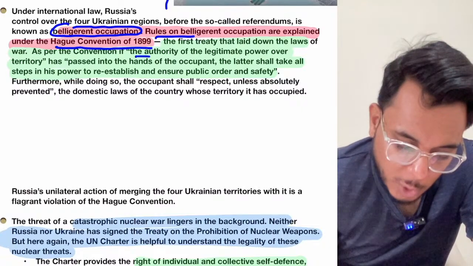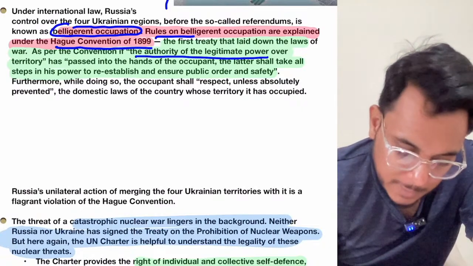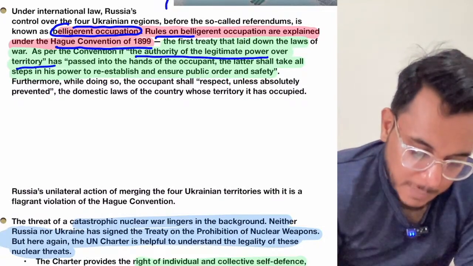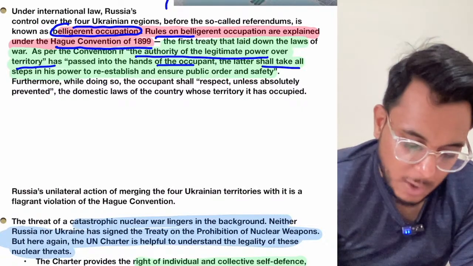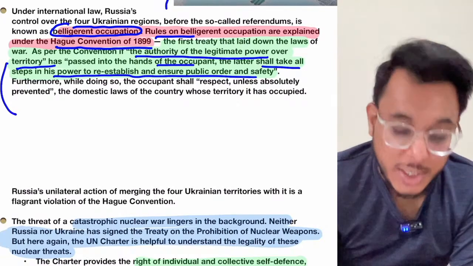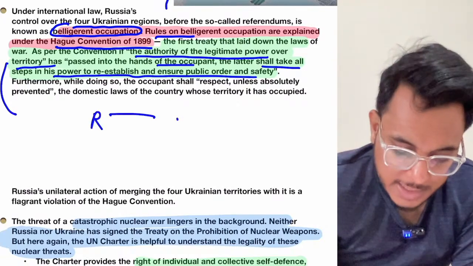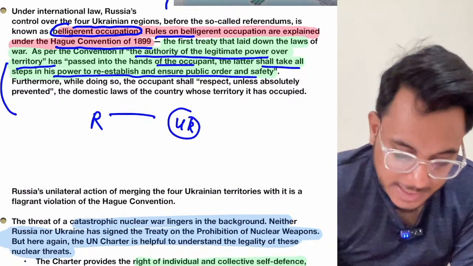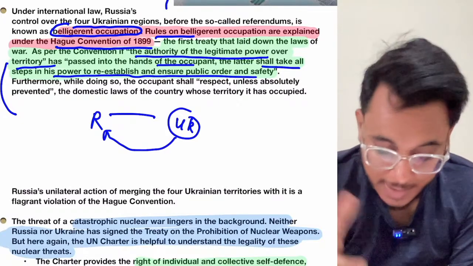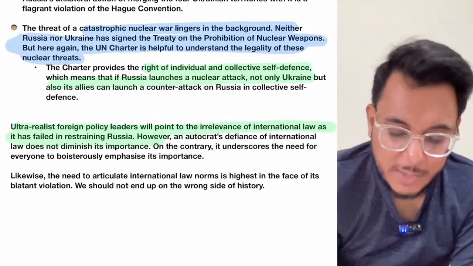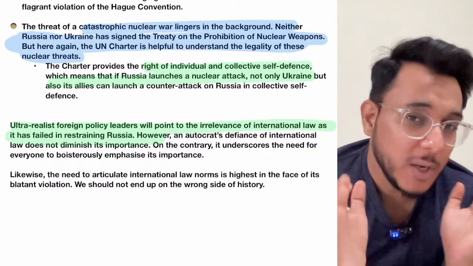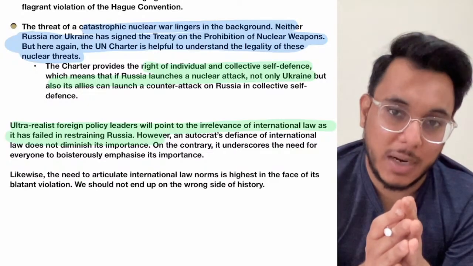As per the convention, if the authority of the legitimate power over the territory has passed into the hands of an occupant, the latter shall take all the steps to re-establish and ensure public order. So, it gives a power. Now, who is the belligerent nation? Russia is the belligerent nation, and Russia has taken the territories of Ukraine. So it says that Ukraine has the right to take back that particular power from Russia. But guys, we need to understand that Russia has so much military power. Will Ukraine be able to take that? That is doubtful.